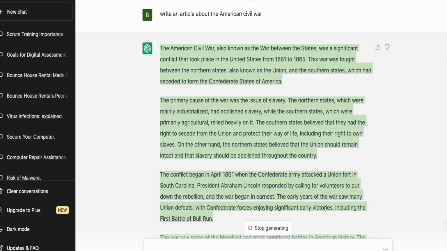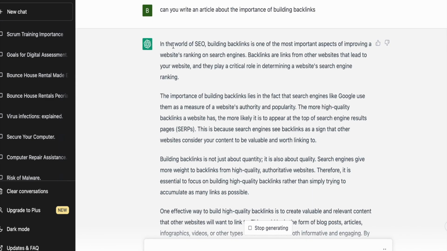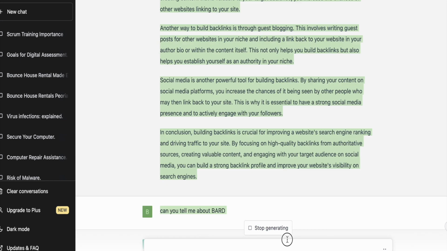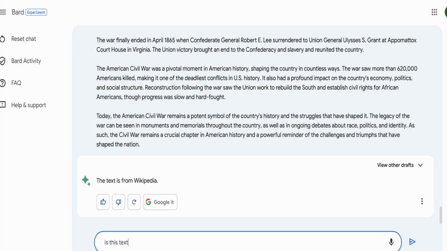All right, so let's go ahead and test this out with another text. Can you write an article about link building? So we'll go ahead and copy our article about link building over here. We'll copy this over here. Is this text plagiarized?